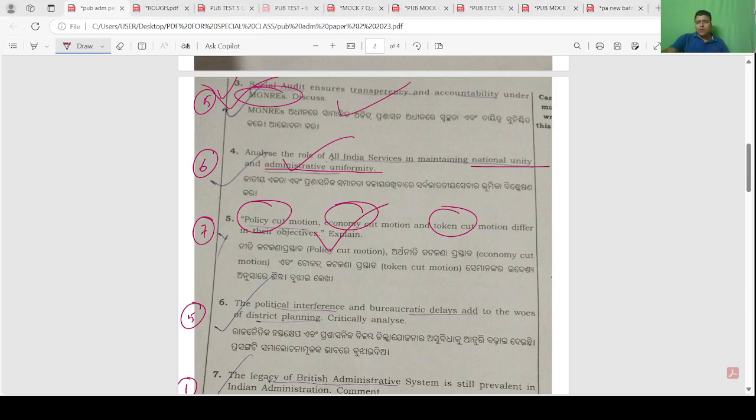In economic cut, parliament agrees with the idea of the executive but feels that the budget sanction for this particular project is very high, so parliament reduces it, maybe 20%, 30% or 50%. Token cut is just parliament showing displeasure to the government.